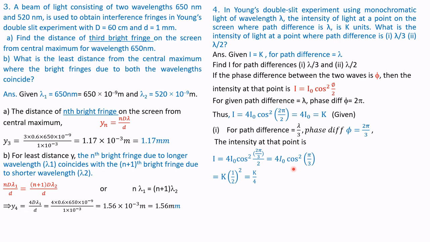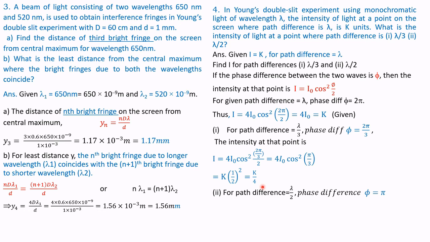But for I naught, we know 4 I naught is k. Here you see 4 I naught is k. It is given. Therefore, k into cos squared of pi by 3. Pi by 3 is 60 degrees. Cos 60 is 1 by 2, and the square is retained. Therefore, the value is k by 4.